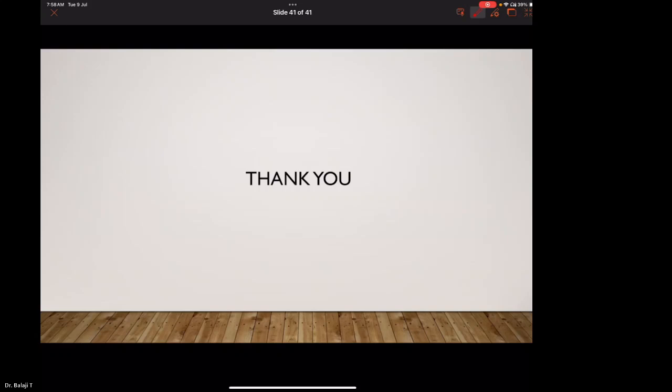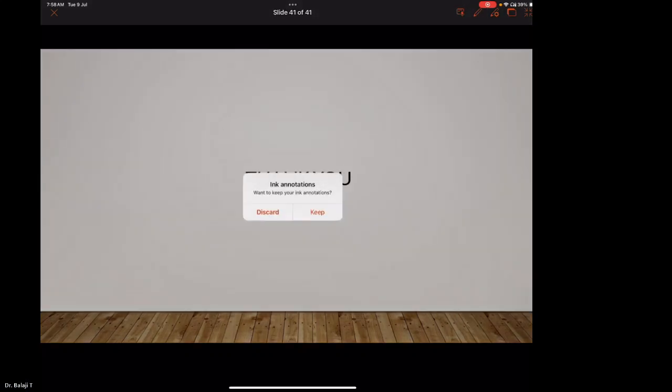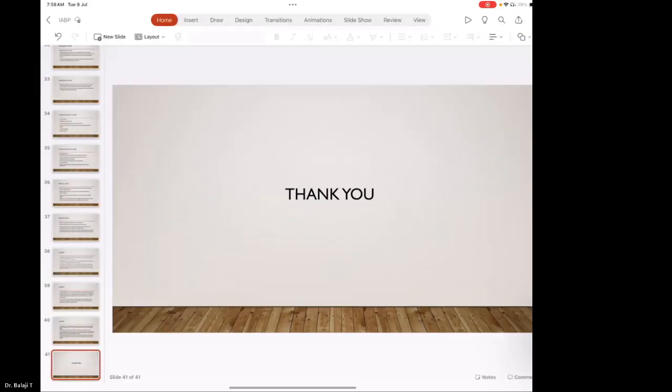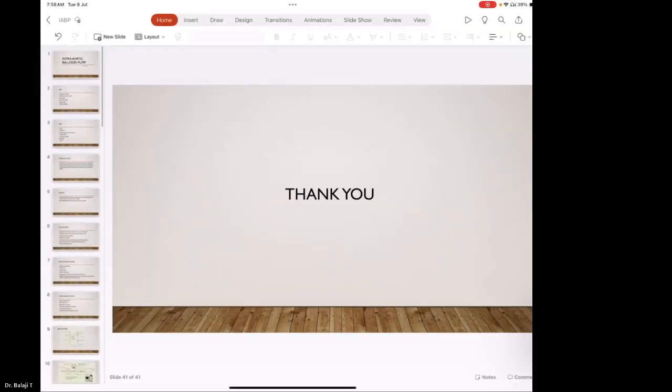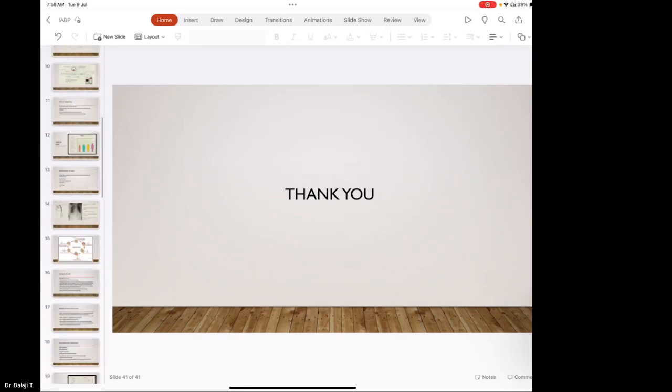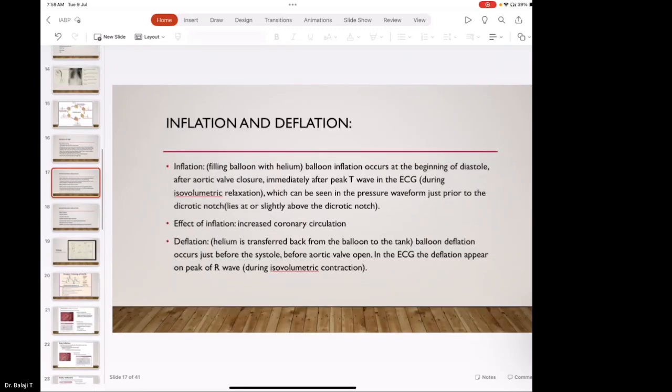One is you did not talk about the principle of IABP at all, what Kantrovich envisaged. The whole thing is dependent on something called counterpulsation. Why do we call it counterpulsation? That means the balloon inflates during diastole and deflates during systole. That means it is working against the principle of the heart function. And why is it done so? Because in diastole, there is a shift of blood of about 40 ml, which is the volume of the balloon in the balloon catheter, back towards the aortic valve.